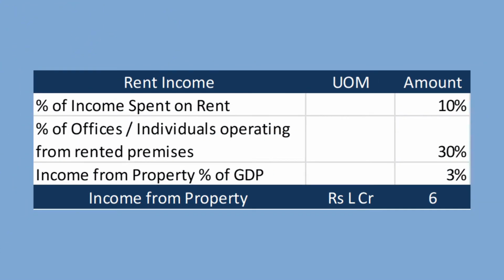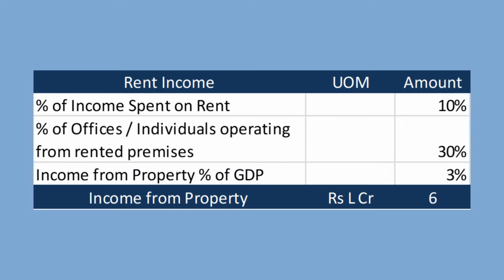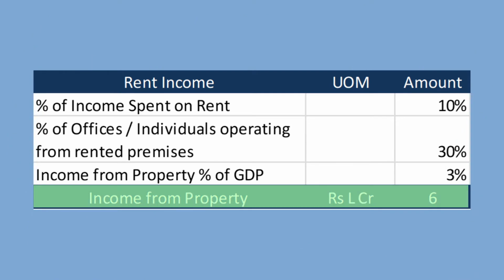To calculate the rental income, it is assumed that businesses and individuals spend roughly 10% of their income towards rent, and 30% of the businesses and individuals operate out of rented premises. This gives us rental income as 3% of the GDP, translating into rupees 6 lakh crore.